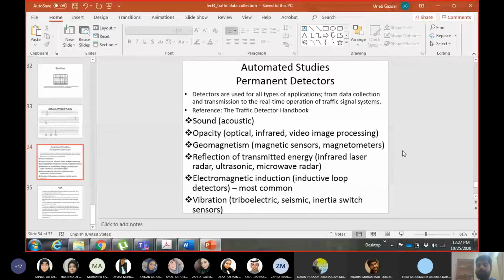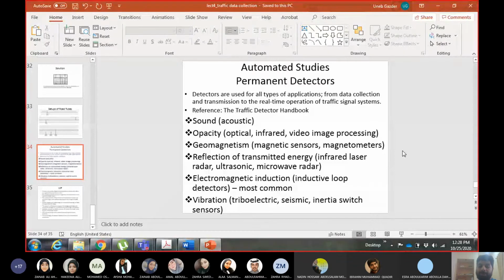So you can install something close to a camera on the road, and that camera will capture an image or a video or an infrared image of the road, and from that you can extract the movement of vehicles. And I told you earlier as well, we have image processing software to do that. The software will extract from the video how many vehicles have passed, what type of vehicles, what was their speed, and so on. So the job is a lot easier.